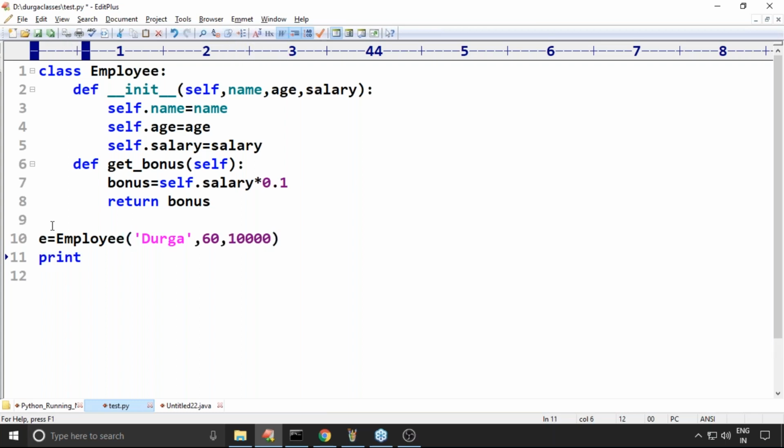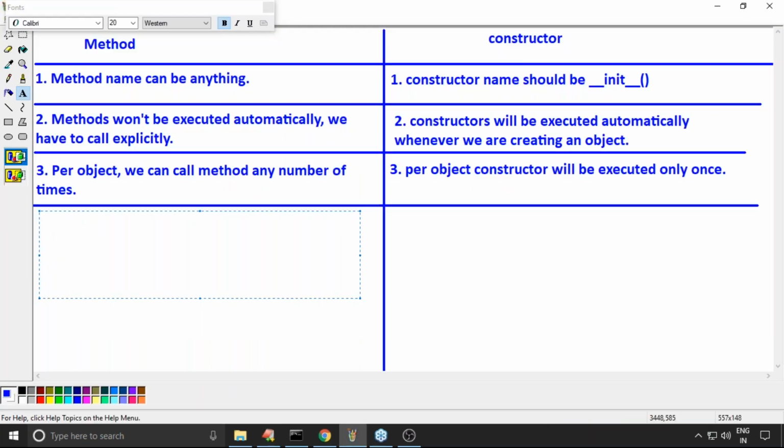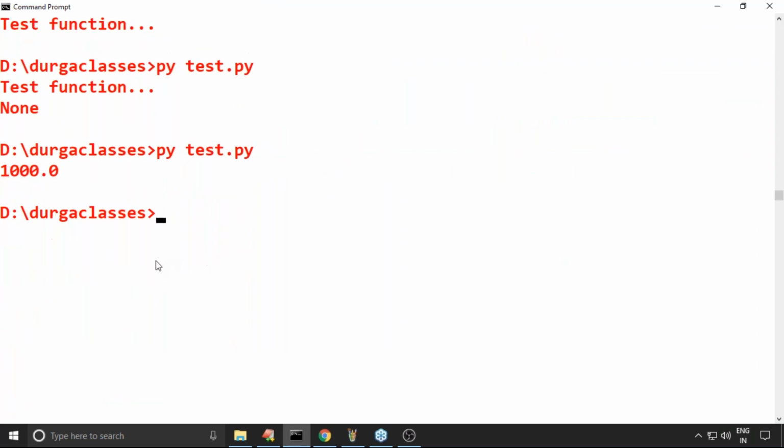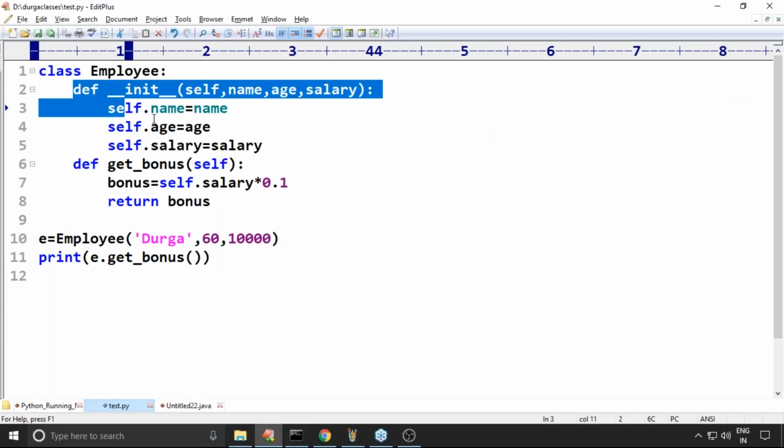Now print e.get_bonus(). How much bonus are we going to get? self.salary * 0.1, so 10,000 * 0.1 means 1,000 only. Now the point here is, what is the role of the constructor?